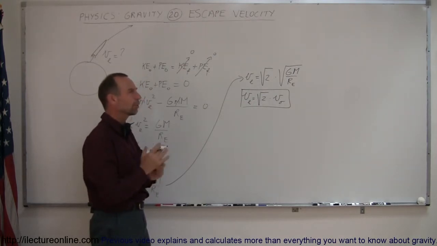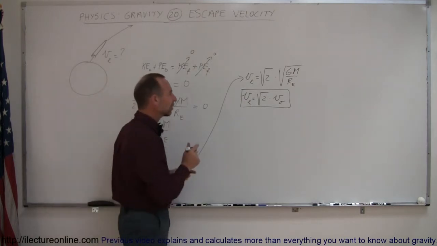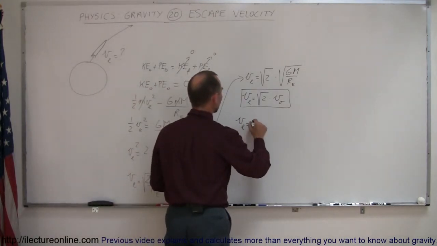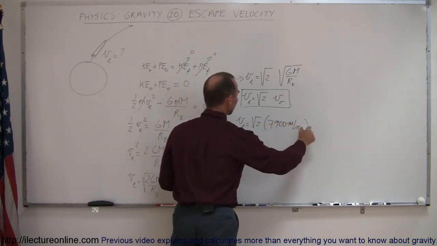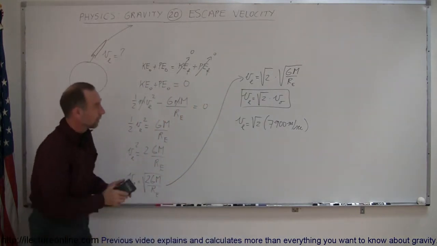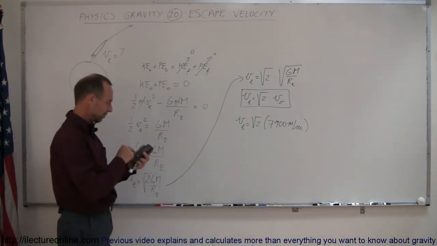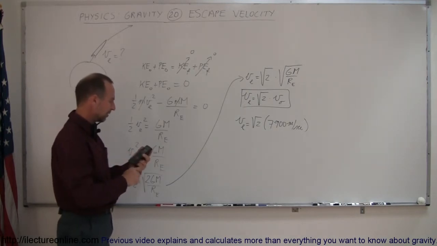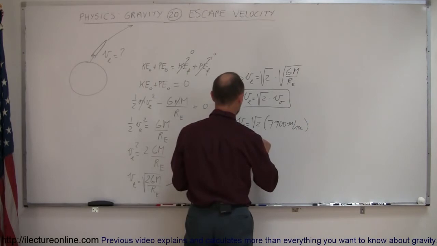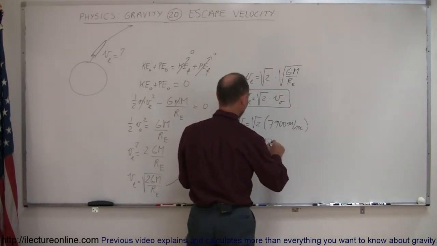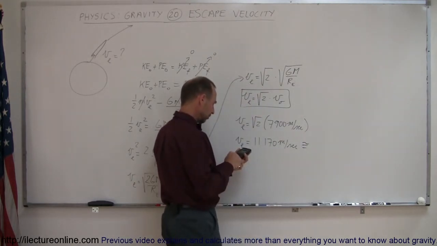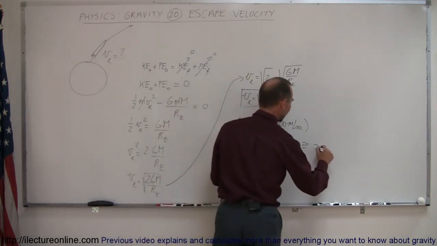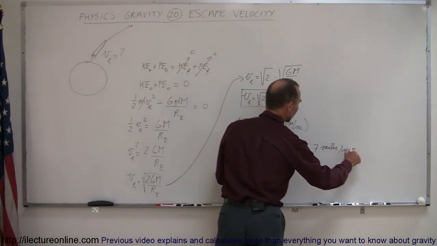And if you remember what the orbital velocity was for the Earth, which was around 7,900 meters per second, so the escape velocity is equal to the square root of 2 times about 7,900 meters per second. And let's see what that is equal to. So 2, take the square root, times 7,900, and that would be about 11,172. So it would be about 11,170 meters per second. If you convert that to miles per second, divided by 1.609, that's roughly about 7 miles per second.